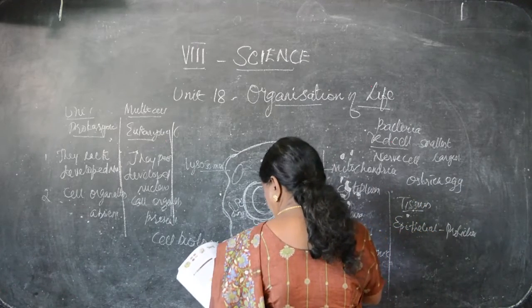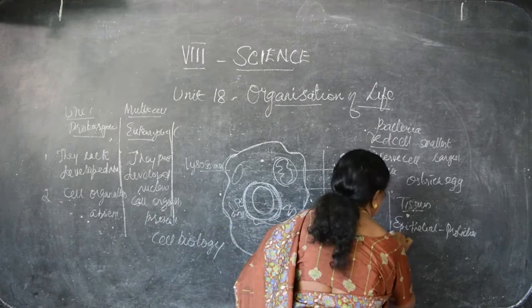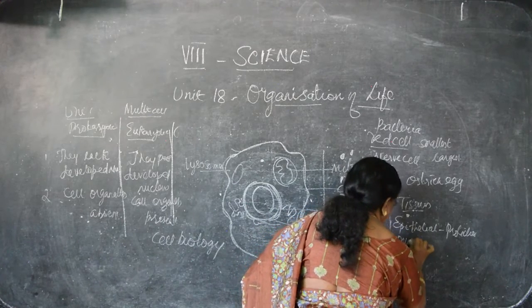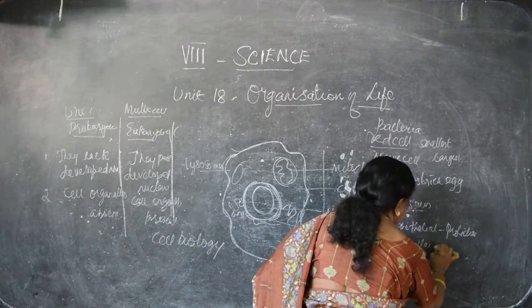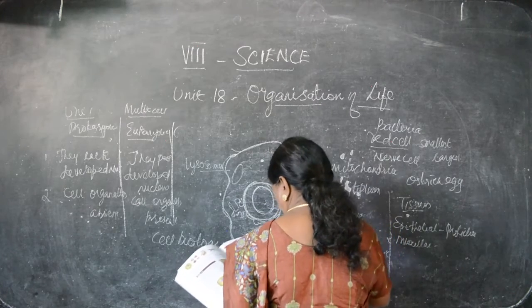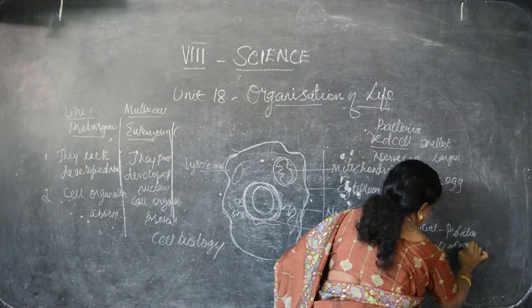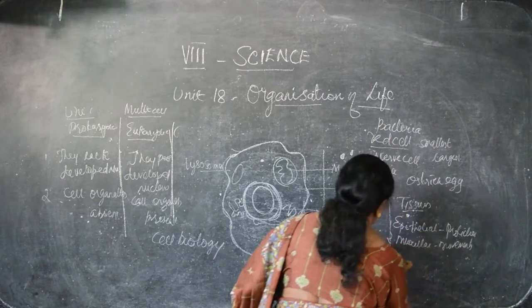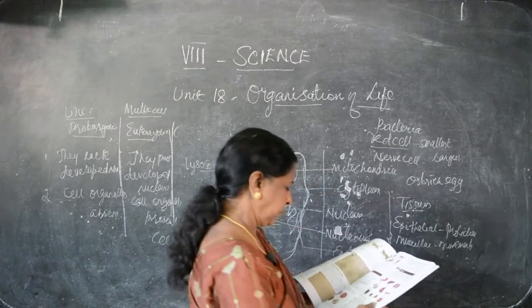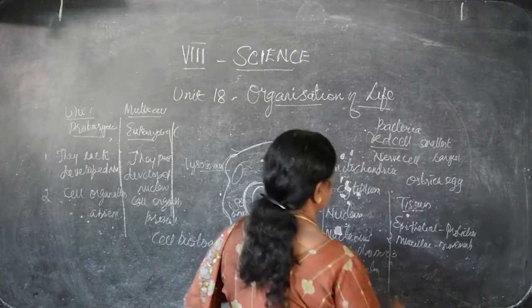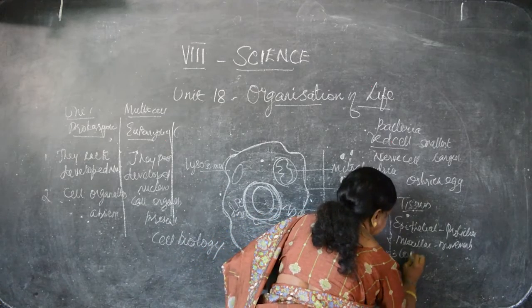Okay. And then muscular, it gives movements. And the third one is connective tissue. Connection, you know the meaning.